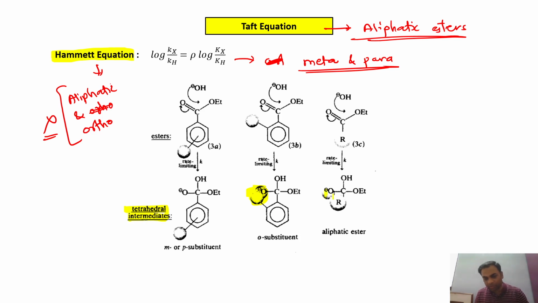During the intermediate formation they cause a steric effect, and therefore the Hammett equation is not applicable for aliphatic and orthoesters, as Hammett considers only the polar effect.